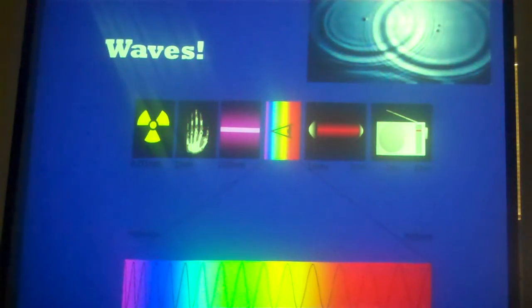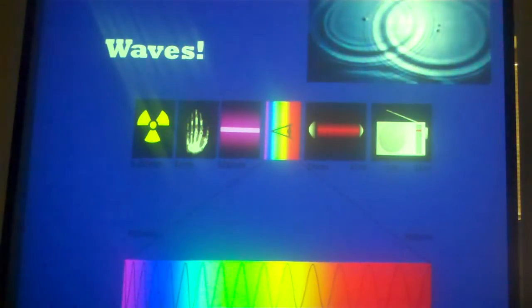This is notes for the ICP unit on waves. This will be the first day of notes for this unit. In this unit we'll talk all about different kinds of waves, all the way from water waves to sound waves to light waves and everything on any side of that.